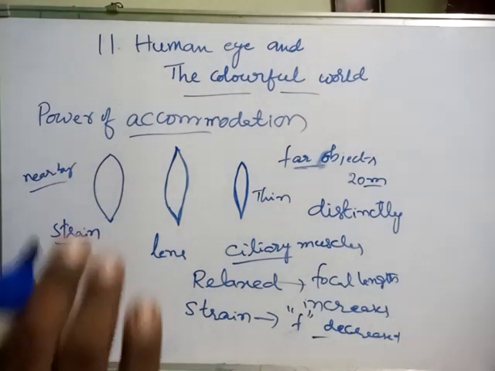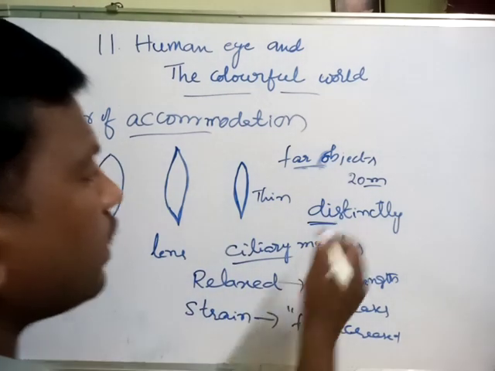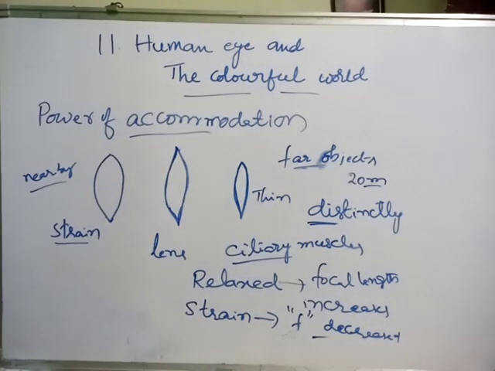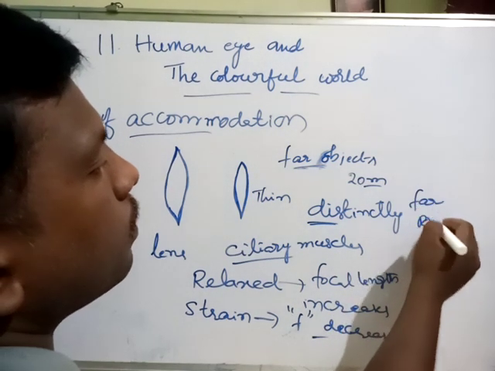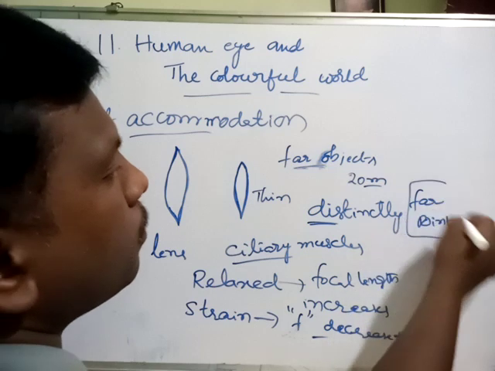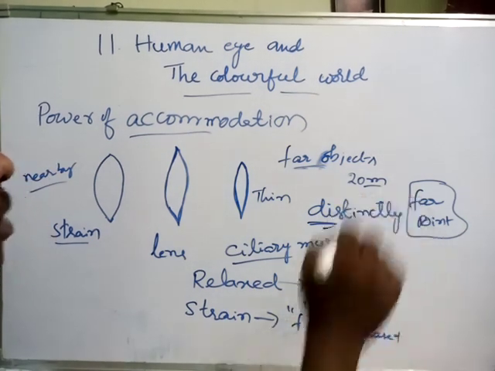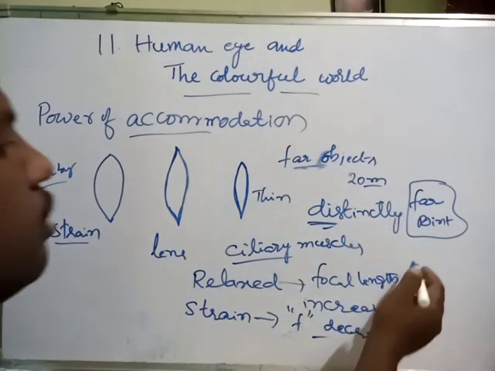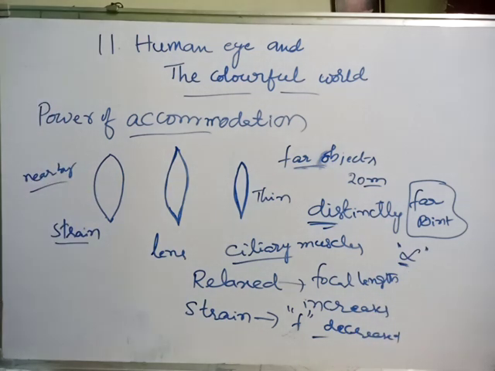The maximum distance at which we can see an object very distinctly is called the far point. What is the far point? The maximum distance at which we can see an object very distinctly. This is infinity. The far point is infinity.